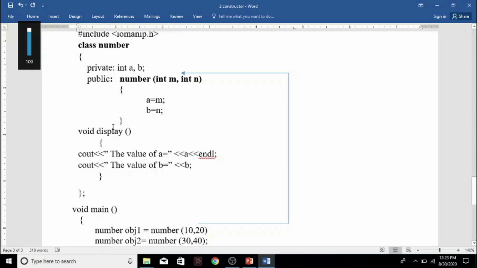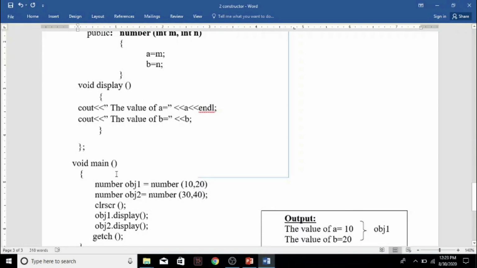Okay, now close the parameterized constructor. Then we are displaying the value of a and b, and this display is another member function that we are closing, and close the class. So all the functions we are writing inside the class. Okay, now in void main, in the main program, using the class name Number, we are declaring the object1. So when you are declaring the object, automatically the constructor will be executed. Okay, so object1 equal to Number is the constructor name and arguments are 10 and 20.